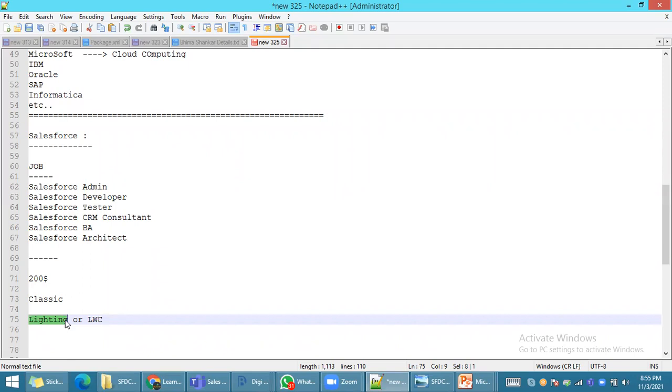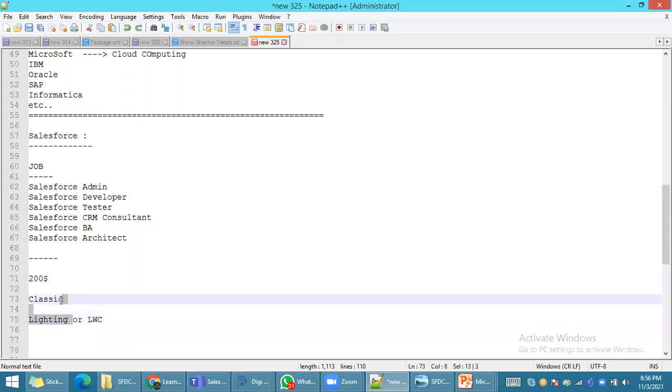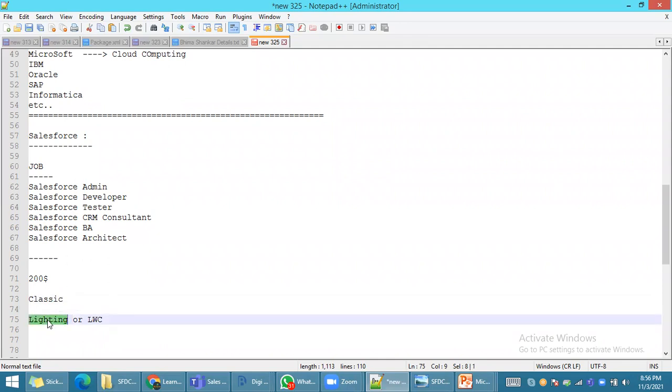Compared to Lightning, LWC is also a new trend in the market. But in our training program, we will cover only Lightning. LWC is different and separate. Most companies are using Lightning only. This Lightning is enough for you. Is it clear?